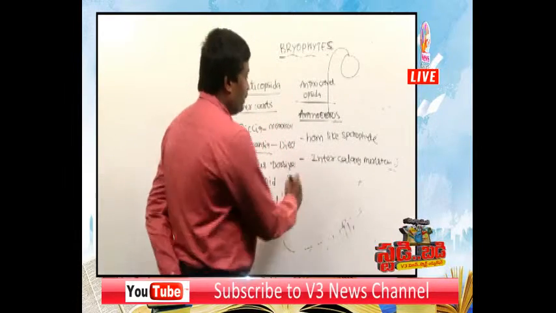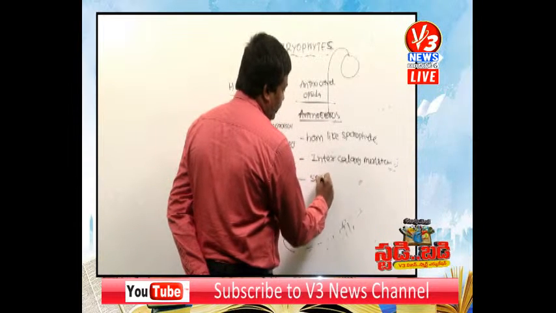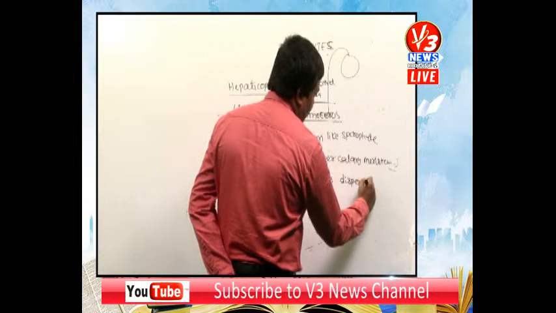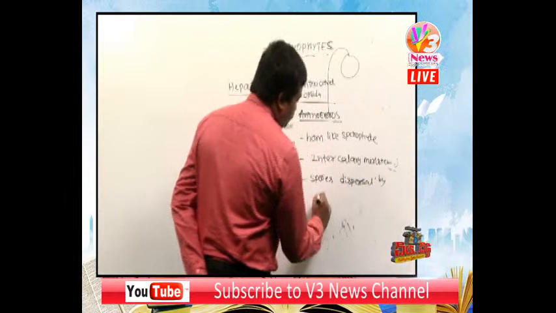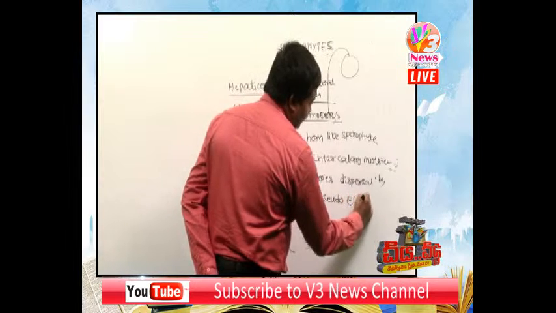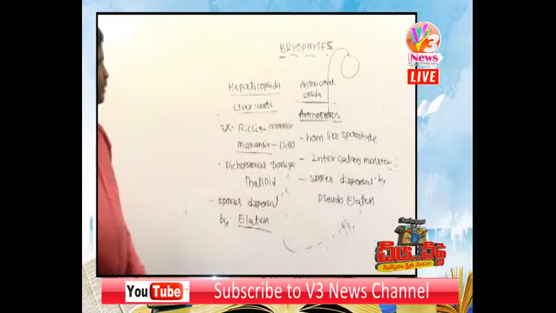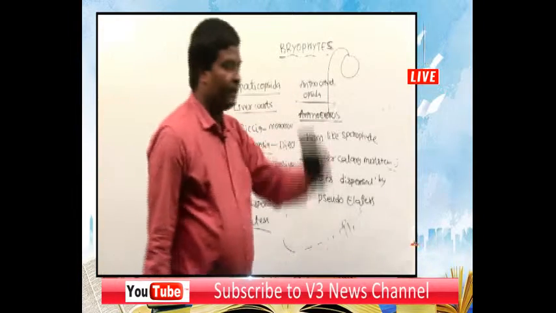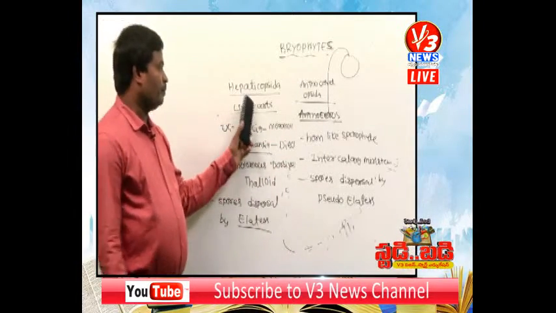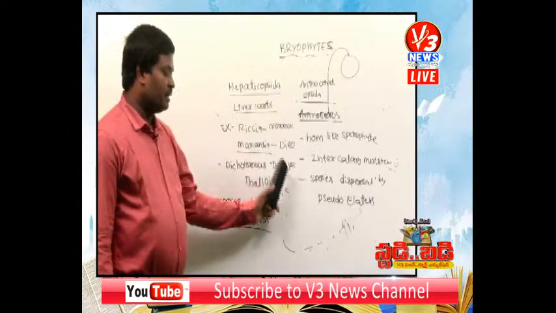Just now I explained clearly: the sporophyte is differentiated into foot, seta and capsule, but in Anthoceros, instead of the seta, what is present? Intercalary meristem. Then in Anthoceros, spores are dispersed by pseudoelaters. This is the important difference between the liverworts and Anthoceros. Very important to remember. Marchantia is the example of the liverworts.